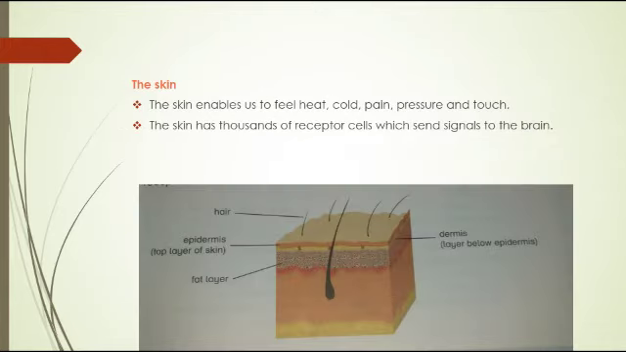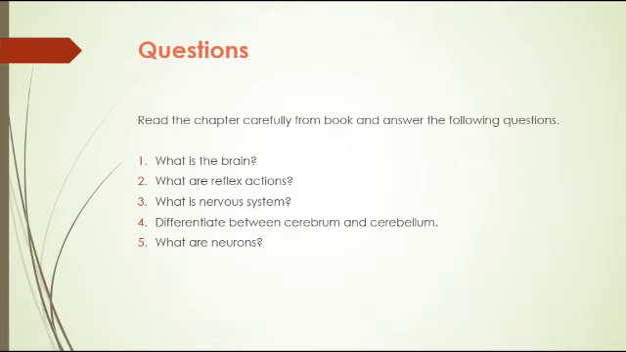The skin is an intact layer which covers the body. It enables us to feel heat, cold, pain, pressure and touch. The skin has thousands of receptor cells which send signals to the brain.